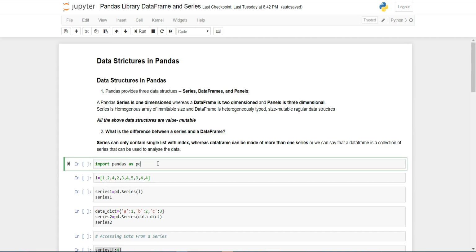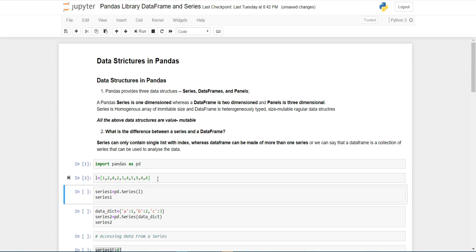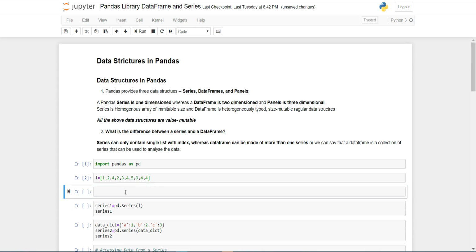So let's start with the library. Now here I am creating a list that contains these elements. If you want to know about the properties of the list, I will refer you to my video, Basic Python Programming for Data Science. So here I am creating a list. I am passing this list in the pd.Series function. So here I am using the pandas library. There is a function whose name is Series. So in this Series I am passing the above list and I am running this.